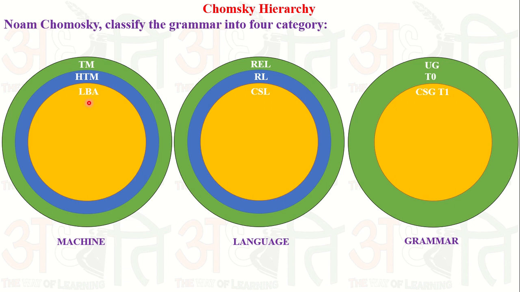So again, the machine is the linear bounded automata, the language it accepts is the context sensitive language, and the grammar which generates it is the context sensitive grammar, or type 1 grammar.